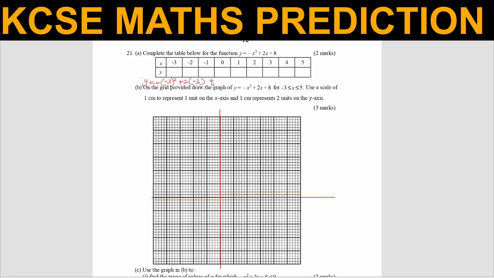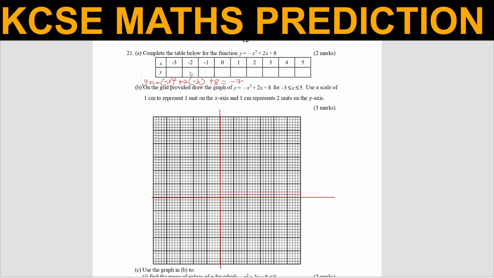Then plus 8. Where you need to be very keen is at the beginning here, negative x squared. You're not supposed to square that negative. So negative, then x is negative 3. Negative 3 is only the one that is supposed to be squared. So when you do that using a calculator, you'll get negative 7.